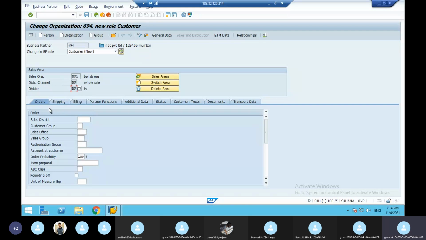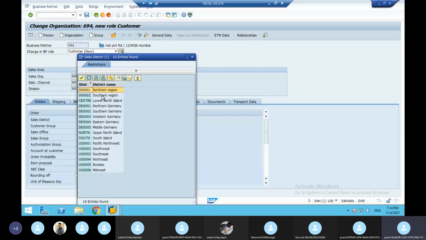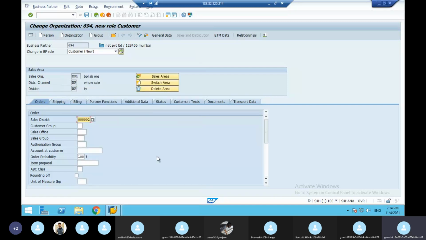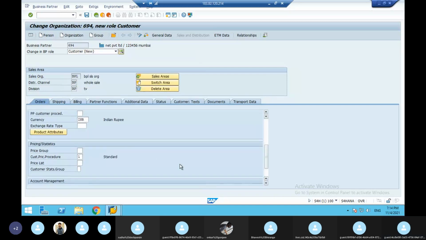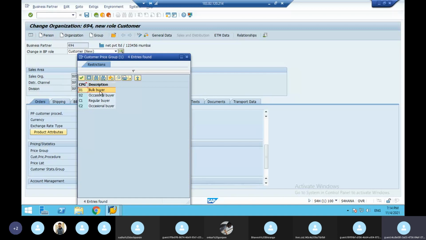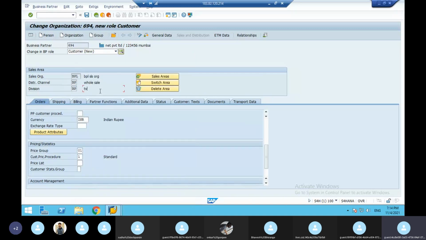Here in the order column, when he gives an order, from which sales district are you going to sell the material to the customer? Southern region. Next, here you have to see the currency and the customer pricing procedure 1. Order means price will be there. Next, here you have to give the price group. This is made as a mandatory price group. Price group means what is this? I'm going to tell bulk buyer.